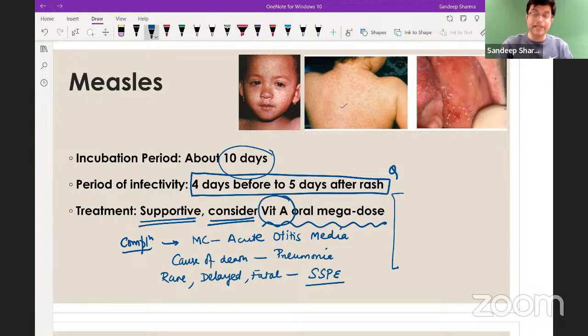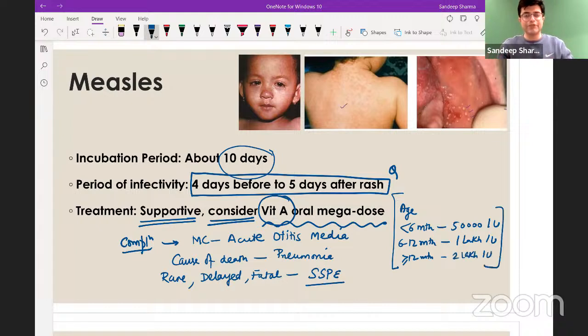Vitamin A dose will be age appropriate. If the age of the child is less than 6 months, you will give 50,000 international units. 6 to 12 months, you will give 1 lakh international units. And more than 12 months, equal to or more than 12 months, so 12 months is also included, 2 lakh international units. So the same dose that you follow for vitamin A deficiency. But there you give multiple doses, 0, 1, 14 days. Here, 1 dose needs to be given, and an additional dose you will clinically decide, right? There is no guideline for that.